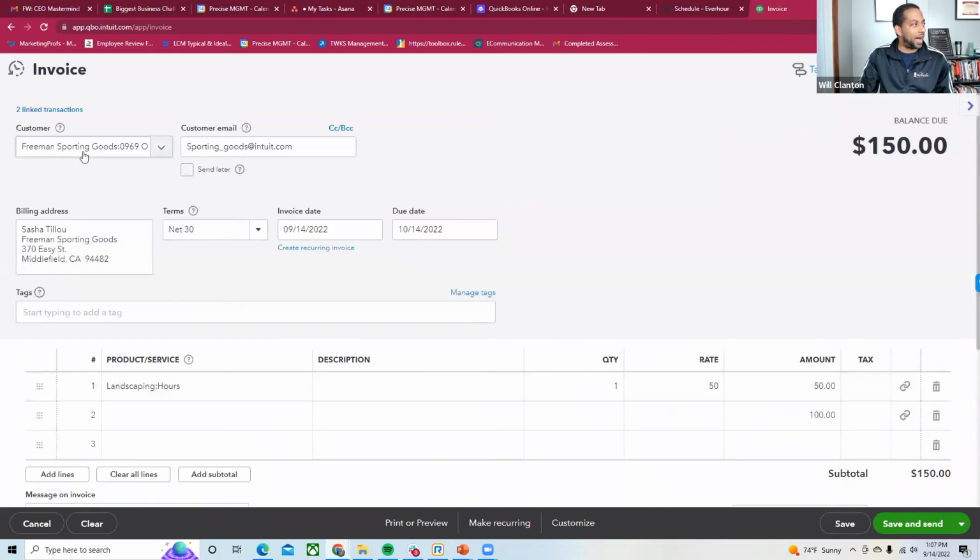So now for the Freeman Sports matter, I put my hours in, I put all my expenses in. When I go and create the bill, those are being held in a drawer for me. I'm adding those onto an invoice, and then I can send this to the client, and then the client can actually pay this invoice, but I billed them for everything, the charges that I incurred. The reason I'm doing this is I want to see what has happened on this particular job. So I'm going to hit save and close here.